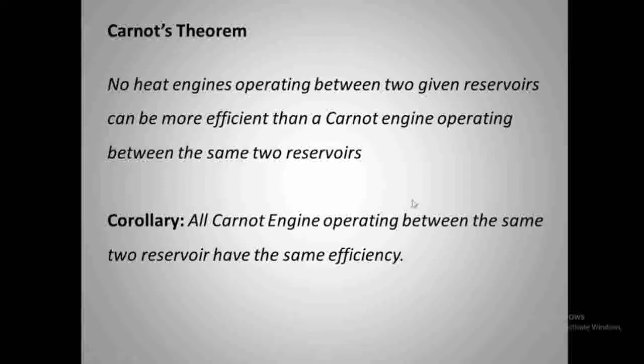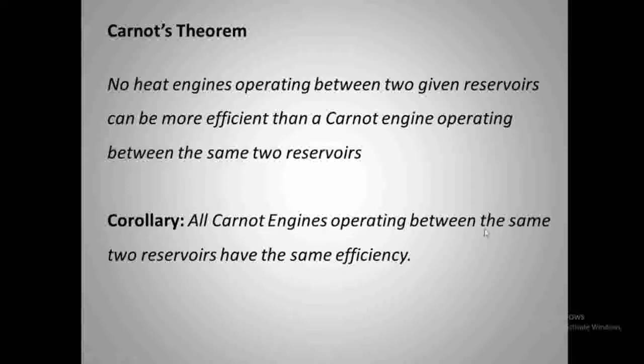Then the corollary statement is that all Carnot engines operating between the same two reservoirs have the same efficiency. The efficiency of the Carnot engine, 1 minus TL by TH, was derived from the Carnot cycle, with two adiabatic and two isothermal processes, by calculating the work done. If we place some other working substance that performs a Carnot cycle, it becomes a Carnot engine.